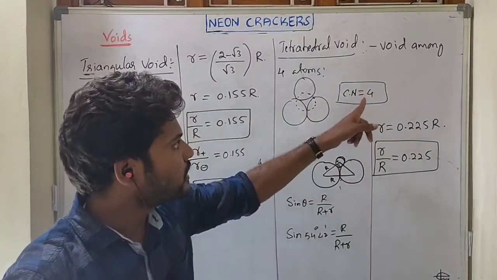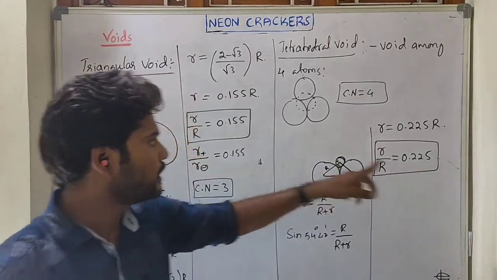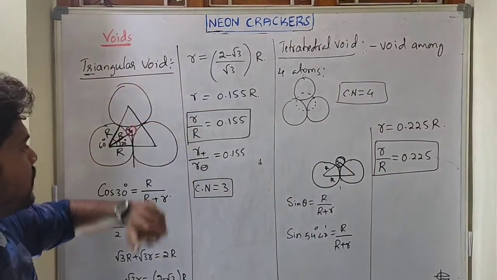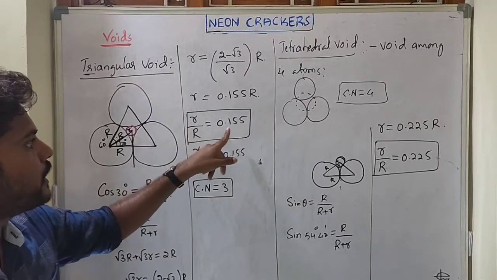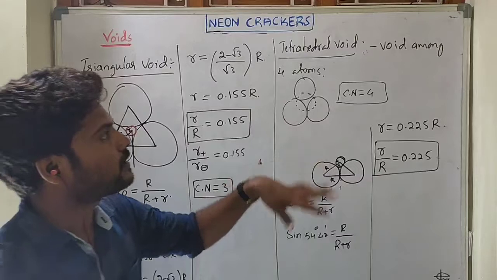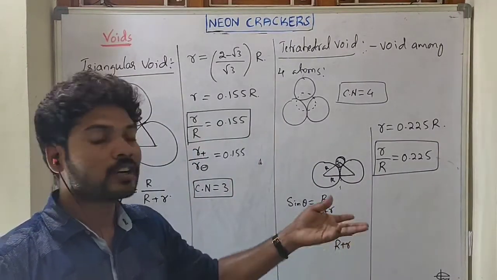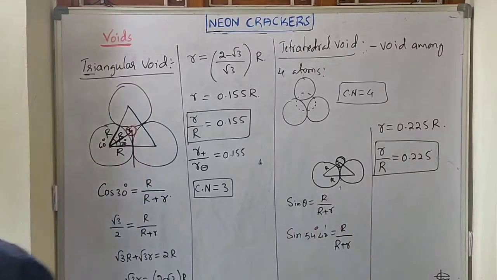Getting it? So what is the coordination number of the tetrahedral void? 4. What is the ratio? 0.225. What about the triangular void? Coordination number 3. What is the ratio? 0.155. So this is about the triangular void and the tetrahedral void. The next one, let's see: what are the octahedral void and the cubical void?